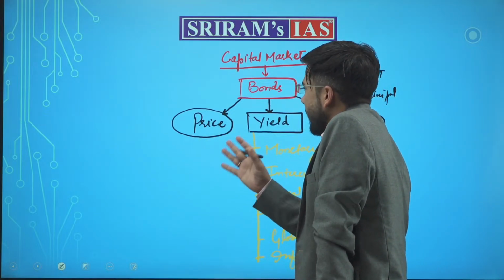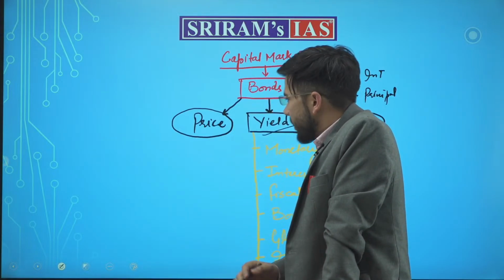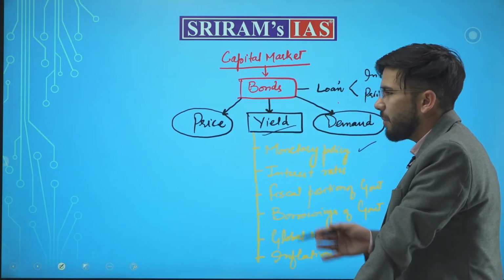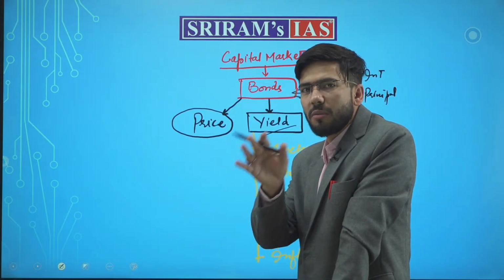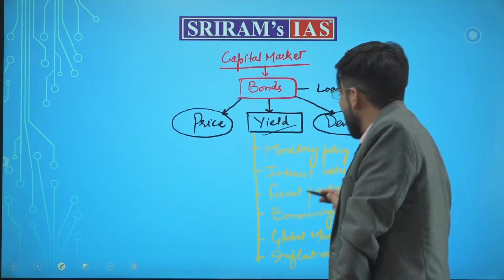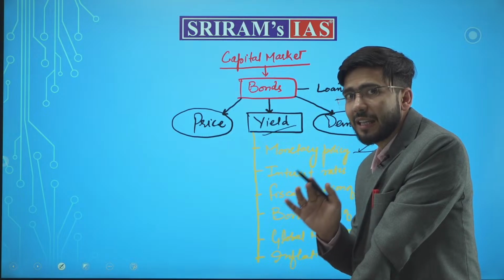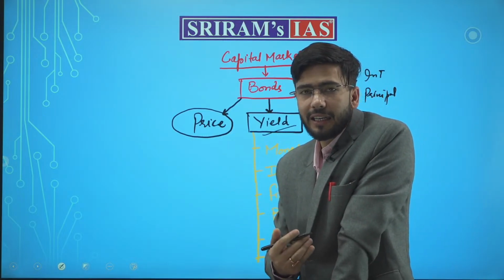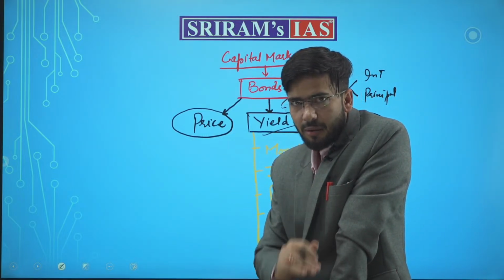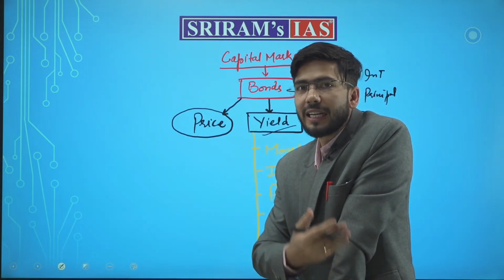Now understand, bond yield is basically influenced by the monetary policy of RBI or the monetary policy of other foreign economies also. How? If the monetary policy is cheap and there is too much money flowing into the market, it means the interest rates have been decreased and now everyone is looking for investments because they are getting cheaper money.